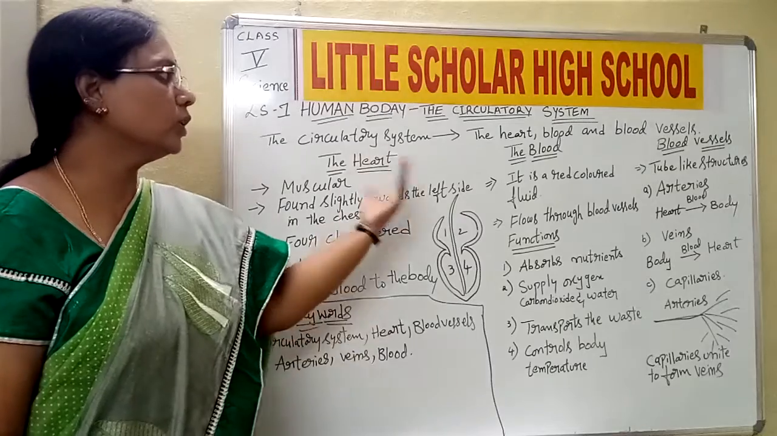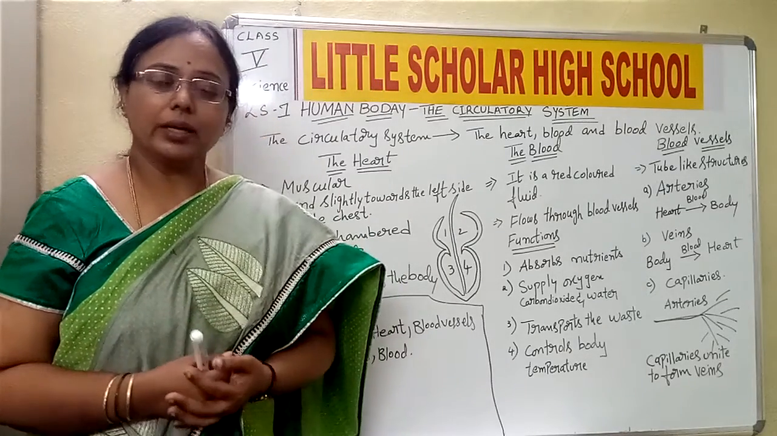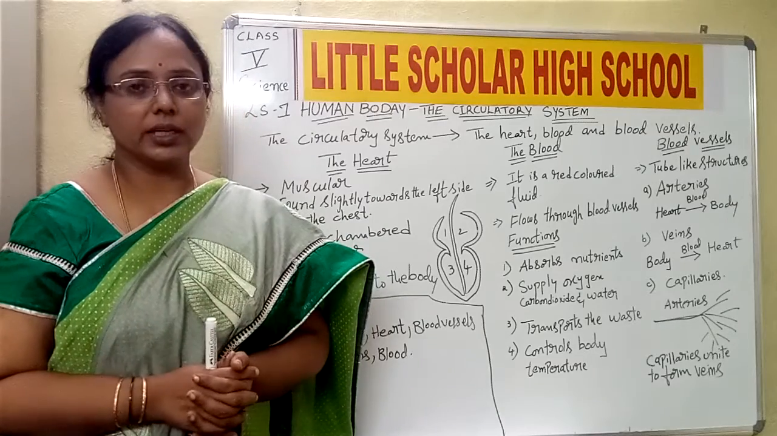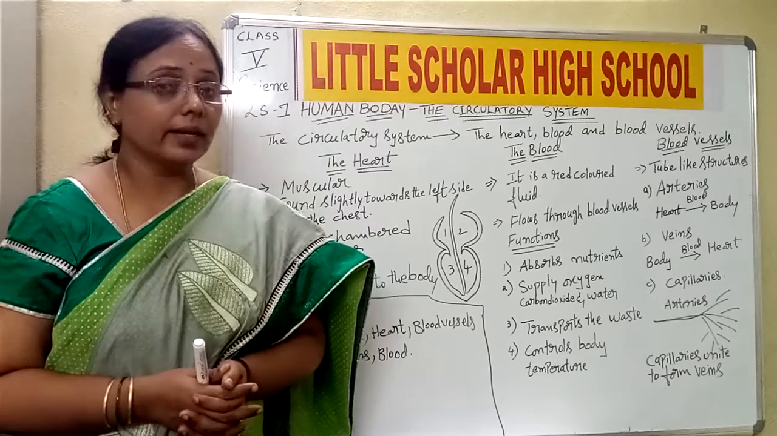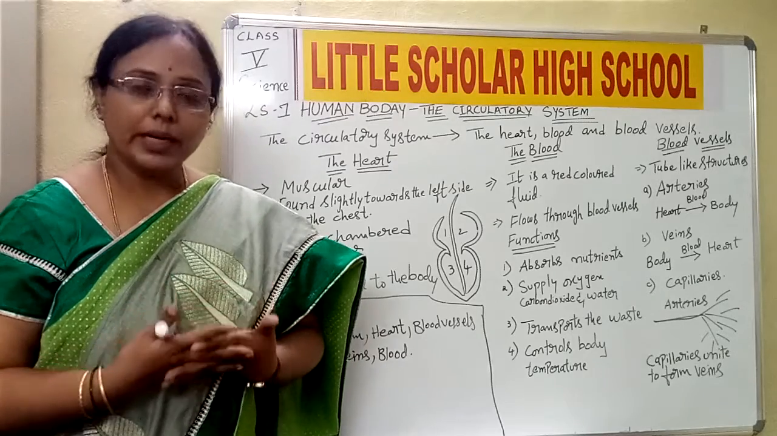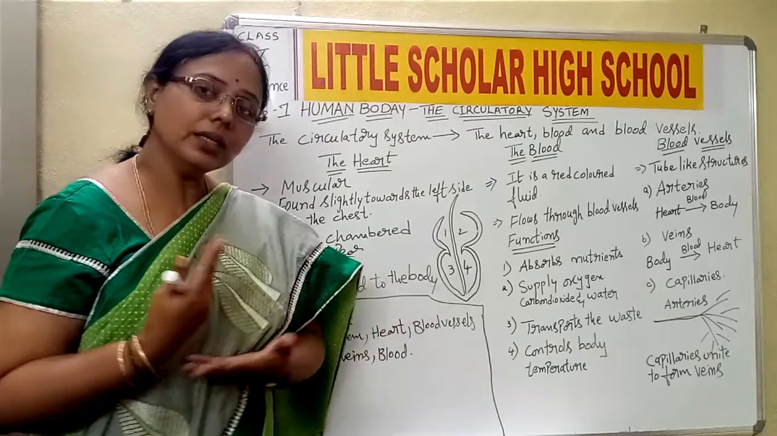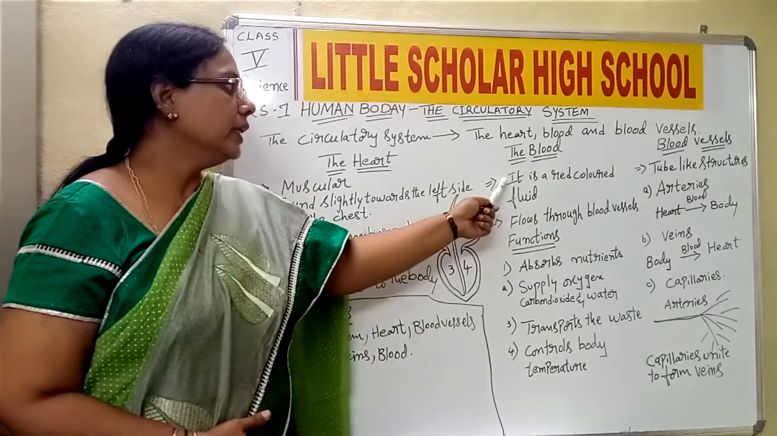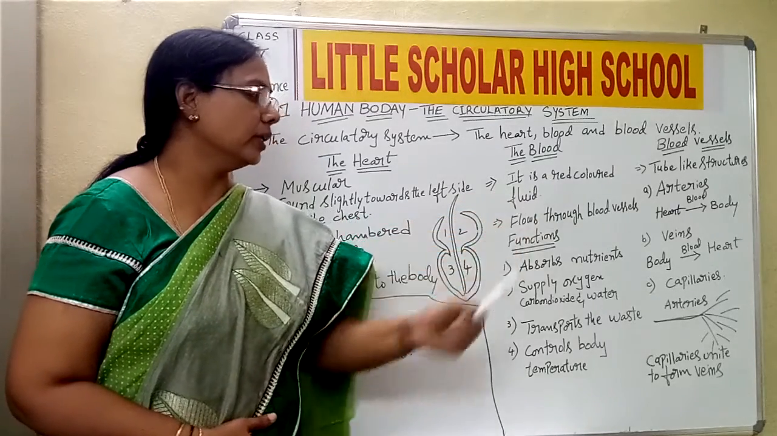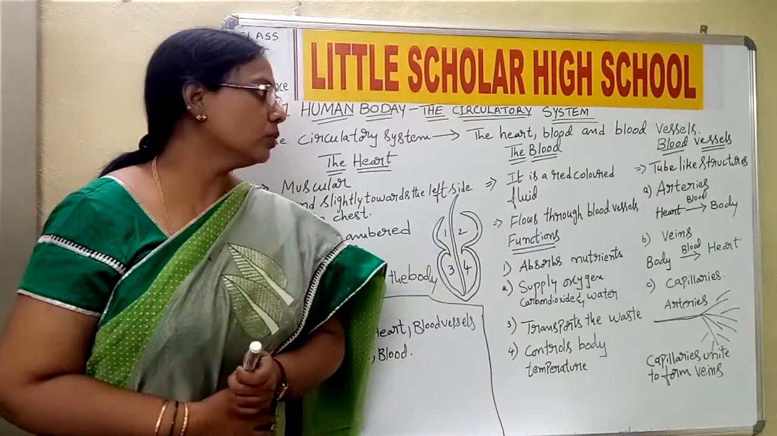Now we move on to the next one, that is the blood. You know the blood, yes or no? And you also know which color it is. It is red in color. And in which form is it? It is in liquid form. That is, blood is nothing but a red colored fluid. Fluid is nothing but a liquid. So what is blood? It is a red colored fluid. Now, blood flows through blood vessels.